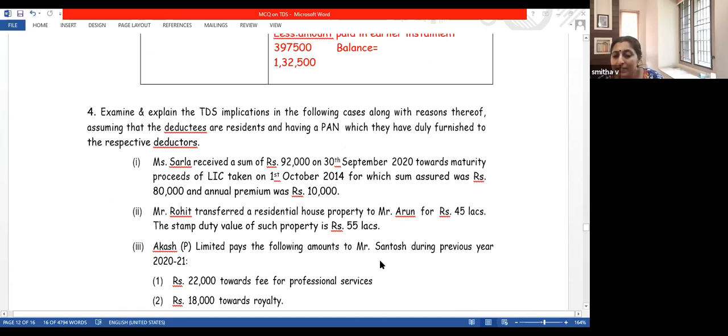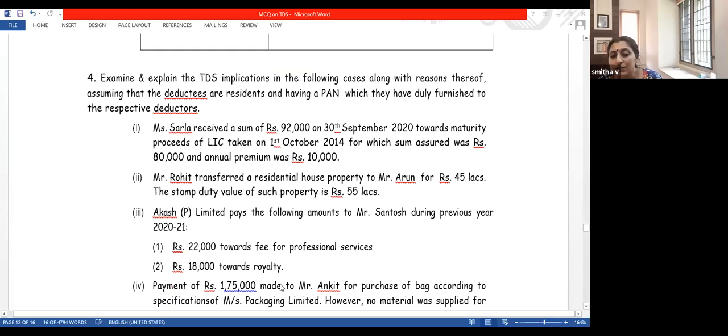Akash Private Limited pays the following amounts to Santosh: 22,000 towards professional services and 18,000 towards royalty. Mr. Santosh is receiving two payments: 22,000 professional fee, 18,000 royalty. Both added, it comes to 40,000. Is this liable for tax deduction? Yes or no?